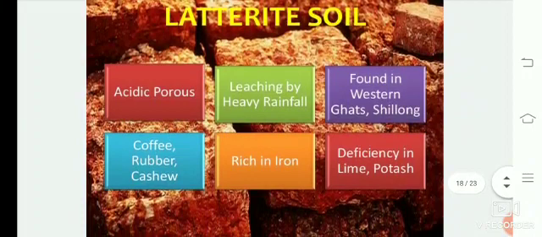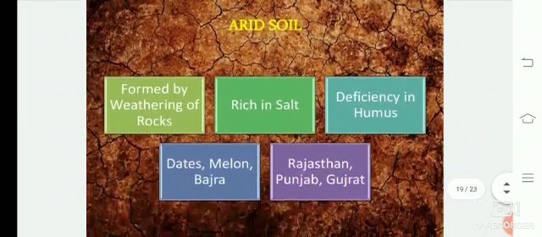Then comes the laterite soil, which is acidic and porous. This soil is formed by leaching by rainfall. This soil is found in Western Ghats and Shillong. This soil is used to grow coffee, rubber and cashew. And this soil is rich in iron, and it also has deficiency in lime and potash.